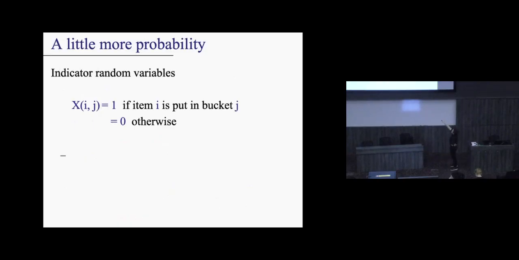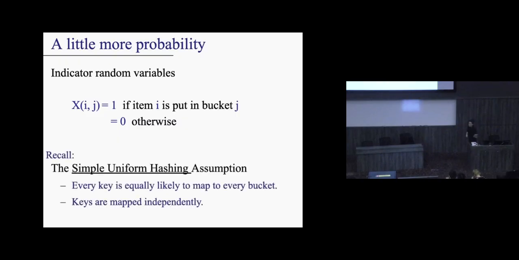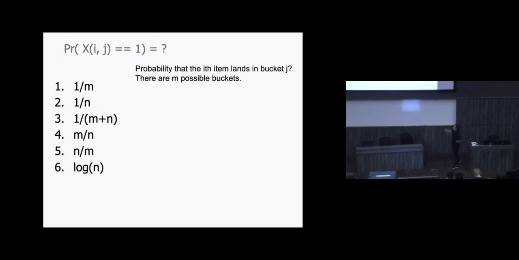Let's call it xij. Think of this as a random variable that only takes 2 possible values. It either takes 1 or it takes 0. It takes 1 if item i is going to be hashed into bucket j. The simple uniform hashing assumption says that every key is equally likely to map to every bucket. This is what we're going to use. So, what is the probability that item i maps to bucket j, is hashed to bucket j? There are m possible buckets. So what should the probability be?